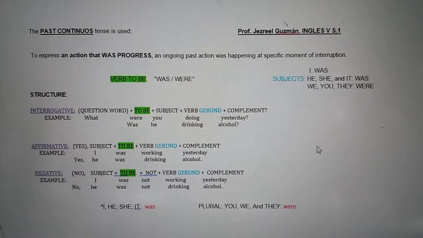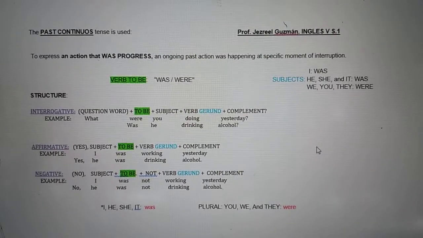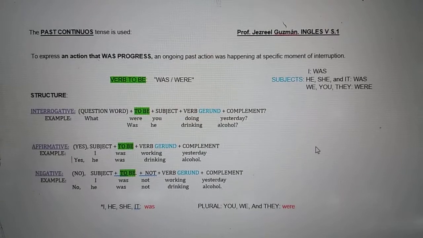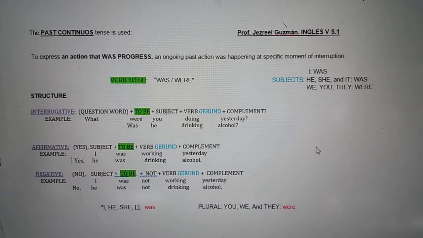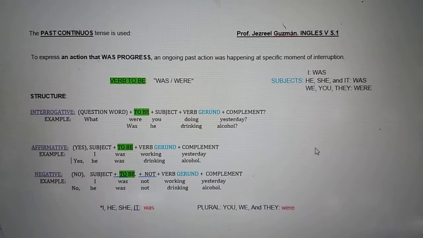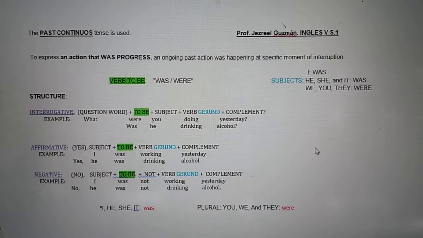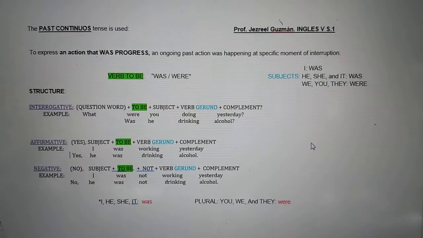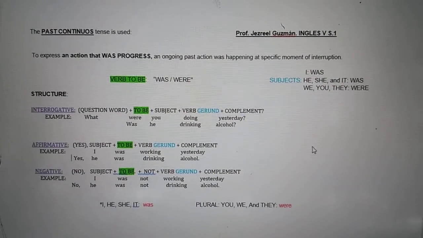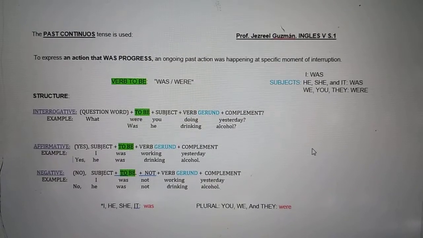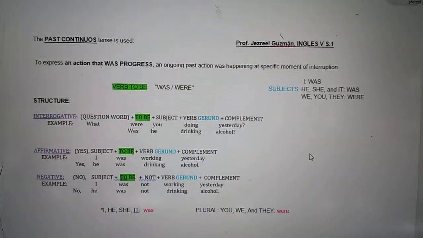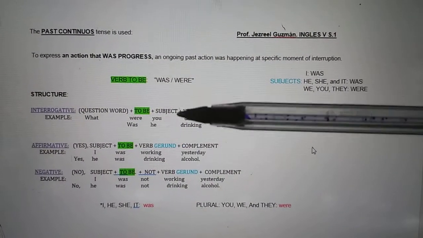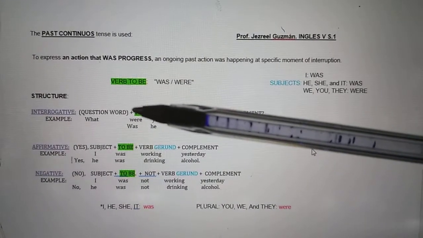You can understand that you were doing an action in progress and then you stopped that action because you had to do another action. But in your homework, you're going to need just the past continuous. You don't need to mix them. You're going to use only past progressive.